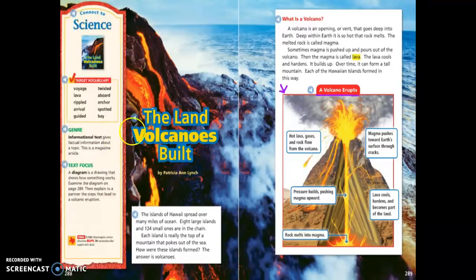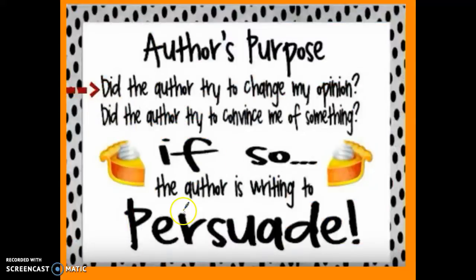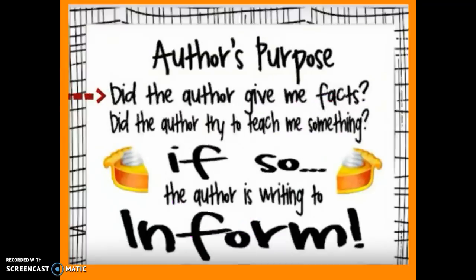If he was, you're going to see reasons or ideas of why we should or shouldn't do something. Words like, this is better, or this is the best, or things like that. And I didn't see any of that in this story. So I'm going to answer this question, no. And I know that the author's purpose of this story is not to persuade, because there was no evidence the author was trying to change my opinion or convince me of something.